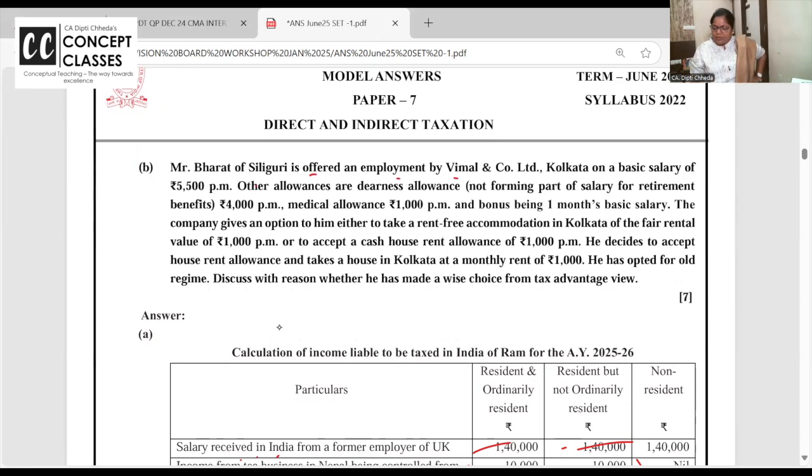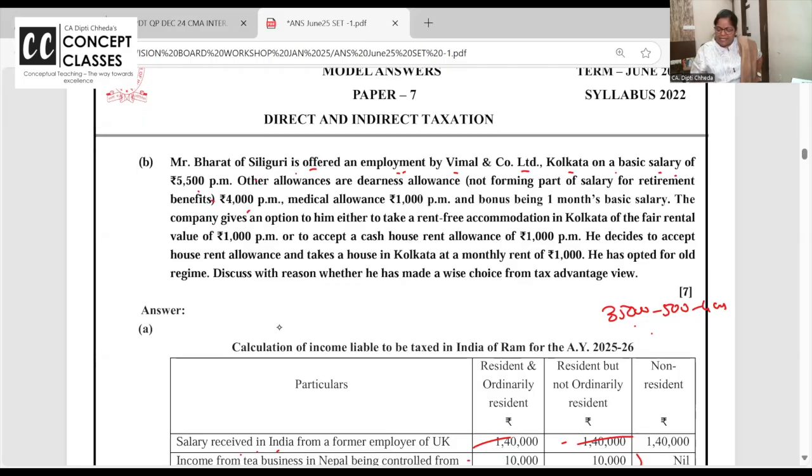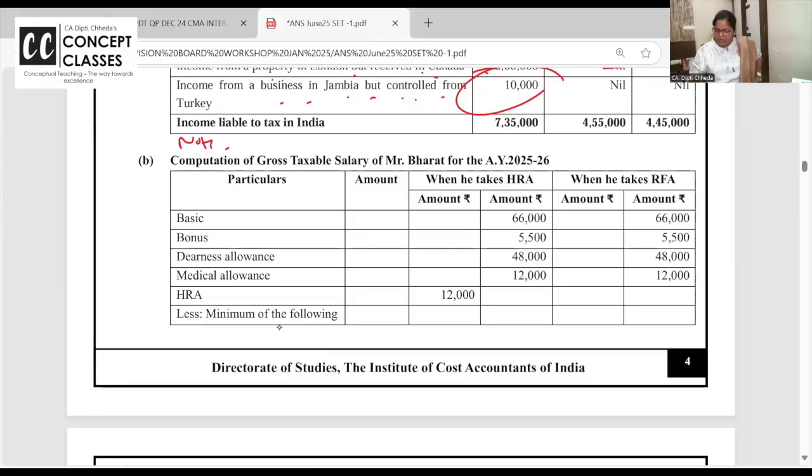Mr. Bharat of Siliguri is offered in Kolkata basic salary. Now, nowadays pay grade systems are also given, 35,500. So every month your salary is increasing by 500. Not every month, sorry, every year. तो वो चीज भी देखना है आपको. Bharat of Siliguri is offered 5,500 basic salary per month, DA 4,000, medical allowance 1,000 and bonus 1,000. चलो इतना देख लो.